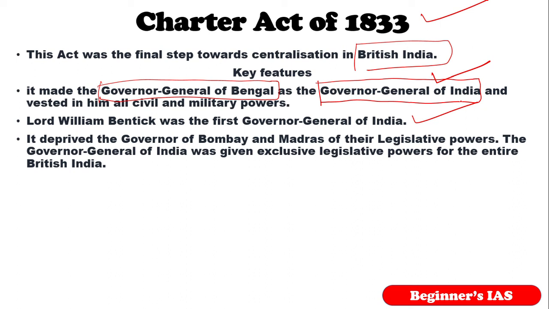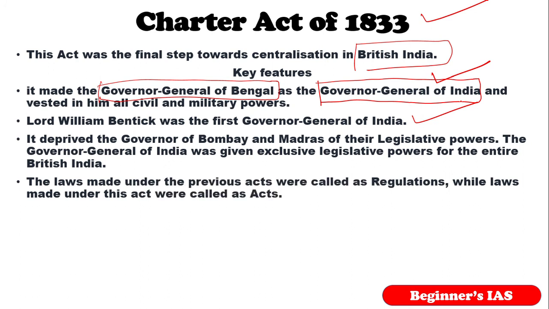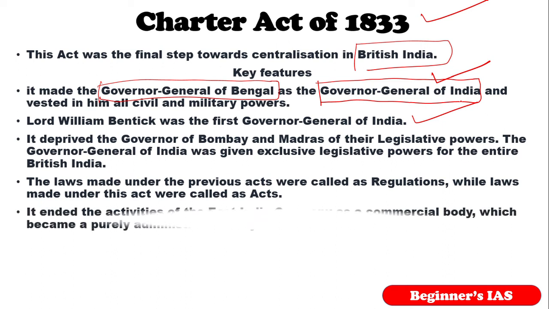So that the Governor General of India was given exclusive legislative powers for the entire British India. And also note that the laws made under the previous acts were called regulations, while laws made under this act were called acts. So kindly remember those points also. And remember that this act ended the activity of the East India Company as a commercial body, but as of now it proceeds like a purely administrative body, which means it provided that the company's territory in India was held by it in trust for His Majesty, his heirs and successors.